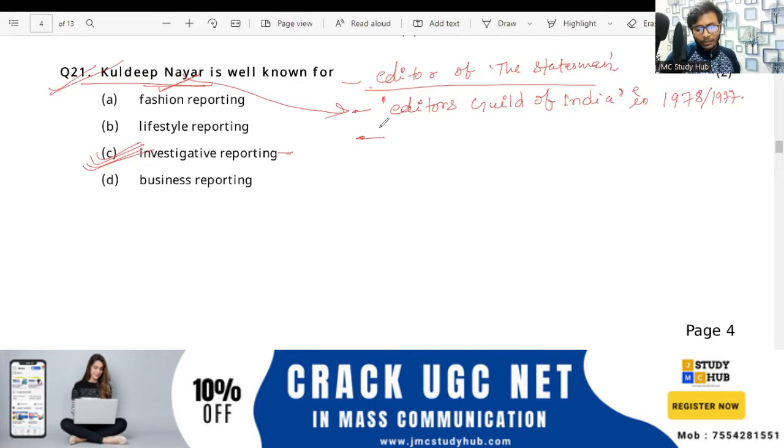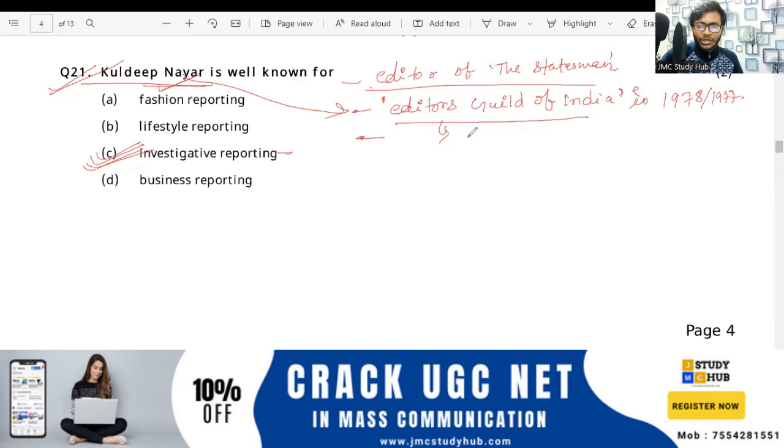Now another important thing, please note it down, about the famous books. But first, Editors Guild of India, do you know about it? What is Editors Guild of India? Can anybody tell? Yes, during the emergency it was, right? Very good. So what is Editors Guild of India? क्या था Editors Guild of India? Please tell. Anybody? जल्दी से बताएंगे. Rachna, Manju, Monita, Dimple, everybody answer?